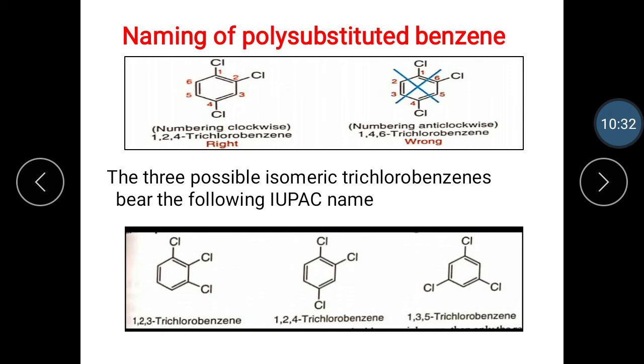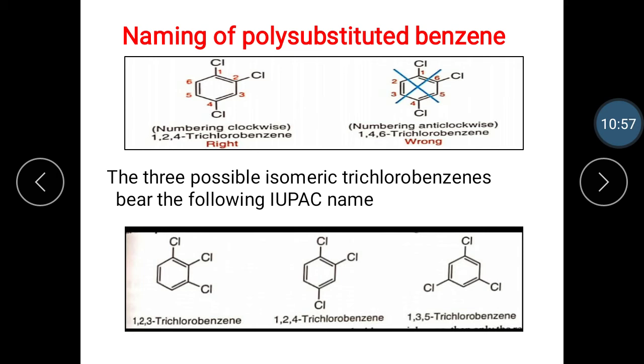Then the naming of polysubstituted benzene. When three or more substituents are placed on the benzene ring, numbers must be used to designate their positions. The numbering is done clockwise or anti-clockwise, whichever gives the lowest possible numbers to the substituents.